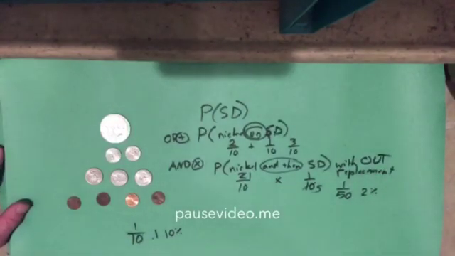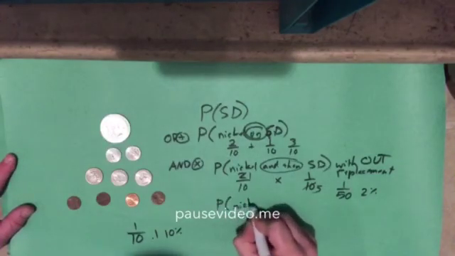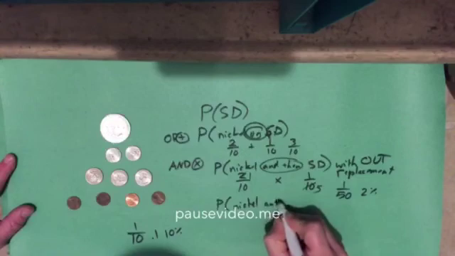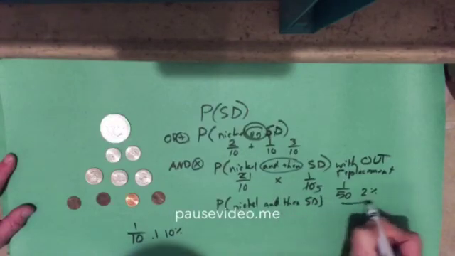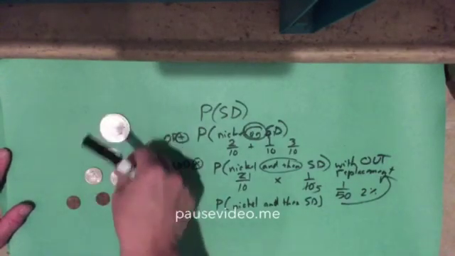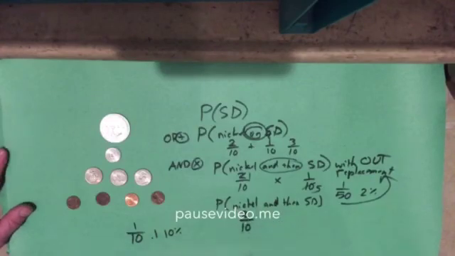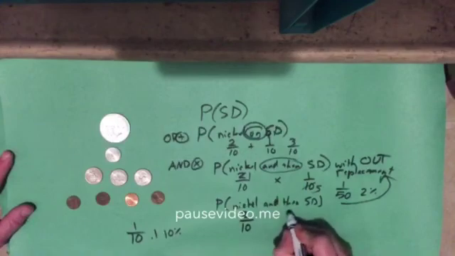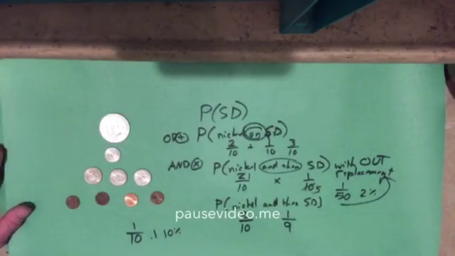Without replacement means I'm choosing. So let me go ahead and say probability nickel and then the silver dollar. But this time we're doing it without replacement. Well, let's say I get the nickel. And now I don't put it back in. So now there were 2 out of 10. Now, I still have 1 silver dollar in there, but it's out of 9.